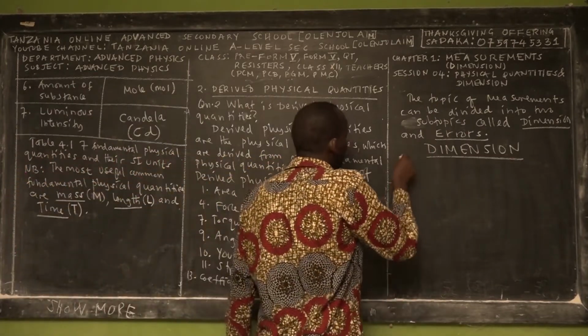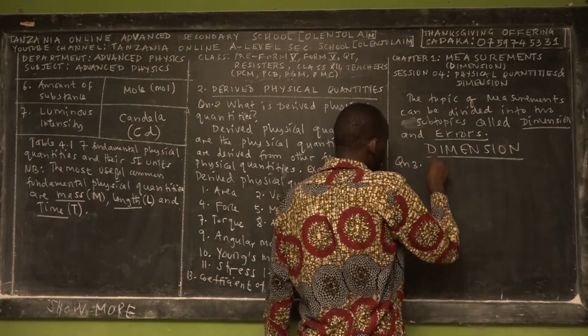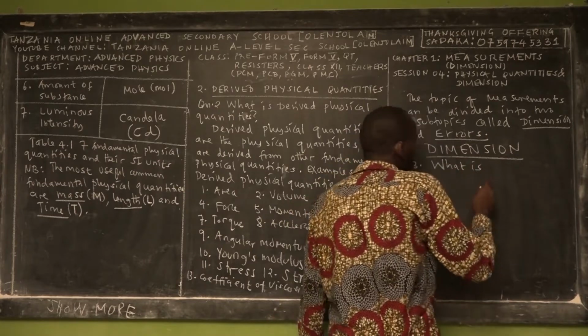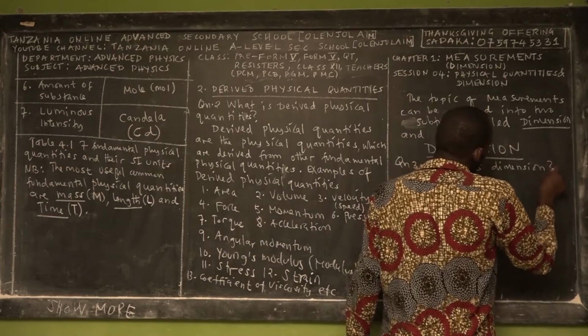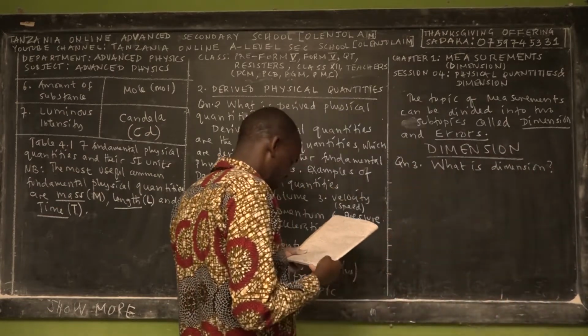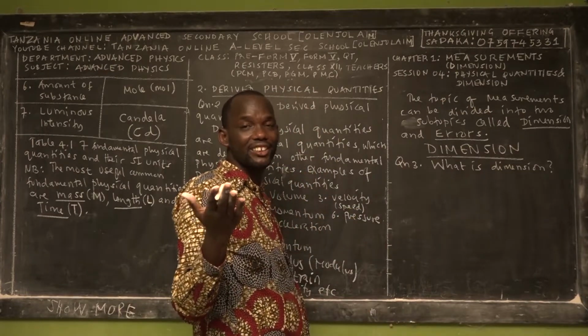The third fundamental question for this session is, what is dimension? That's the question that you have. I found two definitions for you. Are you ready to receive?